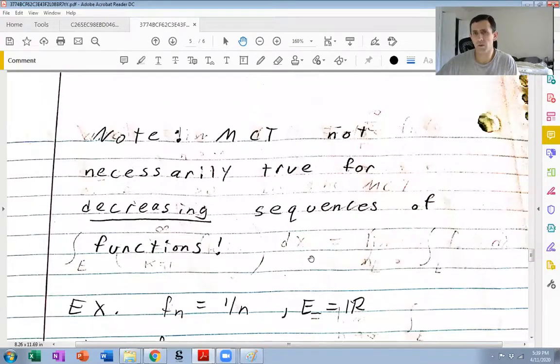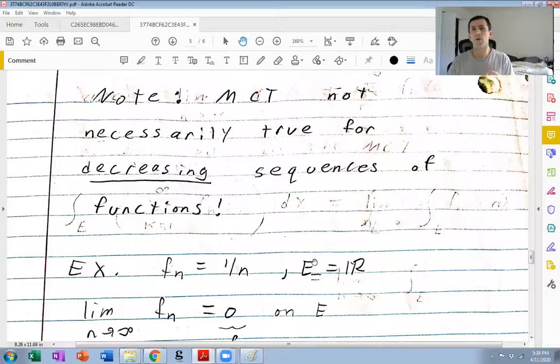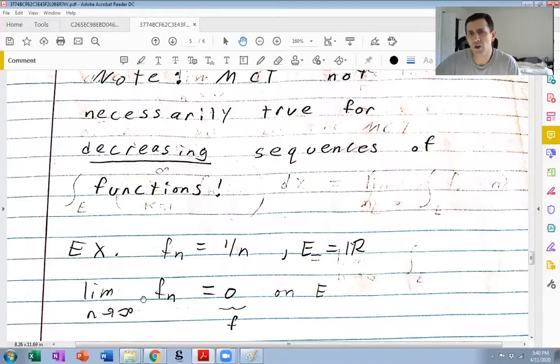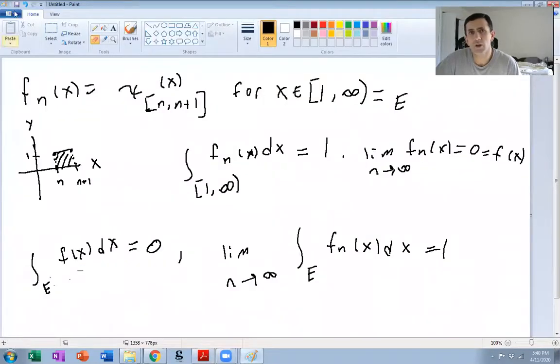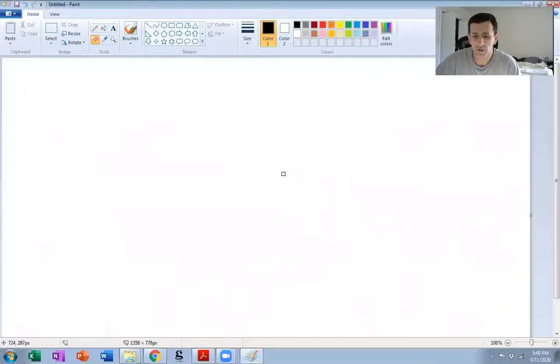Right, and as an easy example where the monotone convergence theorem can miserably fail for decreasing sequences of functions, let's just look at a very easy example. Fn of x is a constant function, 1 over n on the real line. Well, the limit function is just 0. So the integral of f of x dx is 0, but obviously the integral of 1 over n on all of R is, well, infinity. So, I mean, the picture is fairly obvious.